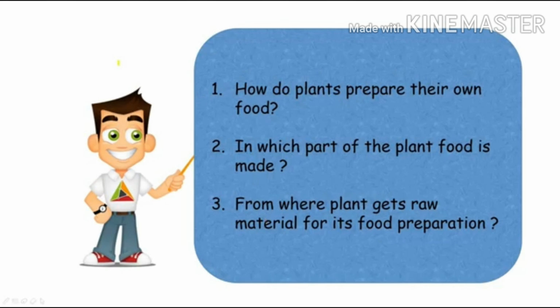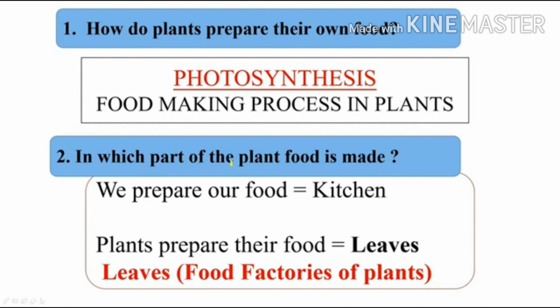Now we will try to find out answers for these three questions. The first question is, how do plants prepare their own food? The second question is, in which part of the plant is food made? And the third one is, from where do plants get raw materials for food preparation? Let us find out answers for all these questions. The first question is, how do plants prepare their own food? The process is called photosynthesis. Photosynthesis is the food making process in plants.